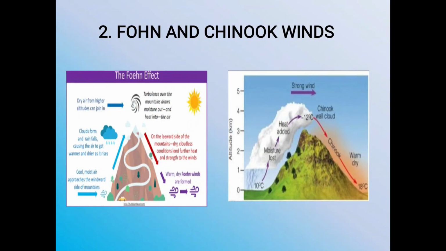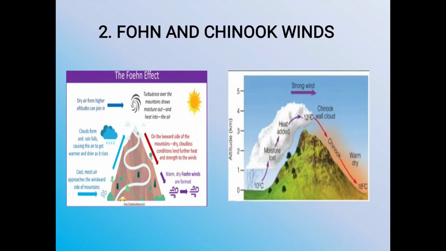Now, second is Fawn and Chinook winds. The Fawn winds are like the Chinook winds. They blow along the northern slopes of the Alps towards the European plains. These are warm, dry winds and blow in winter and spring. These winds ascend the slopes of the Alps and in their upward journey they become cooler. They drop their moisture in the form of rainfall along the windward slopes and the mountain tops.